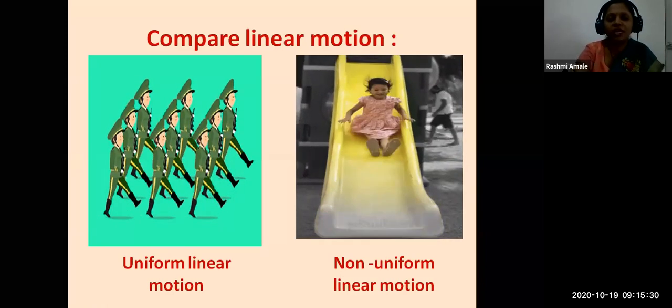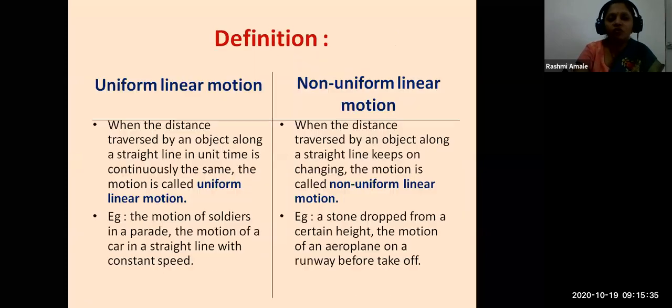So these are the two types of linear motion: uniform linear motion and non-uniform linear motion. Let us understand these two motions simultaneously. We will see their definitions so that it is easy for us to remember. See here, uniform linear motion: when the distance traversed, meaning traveled, by an object along a straight line in unit time is continuously the same, the motion is called uniform linear motion.